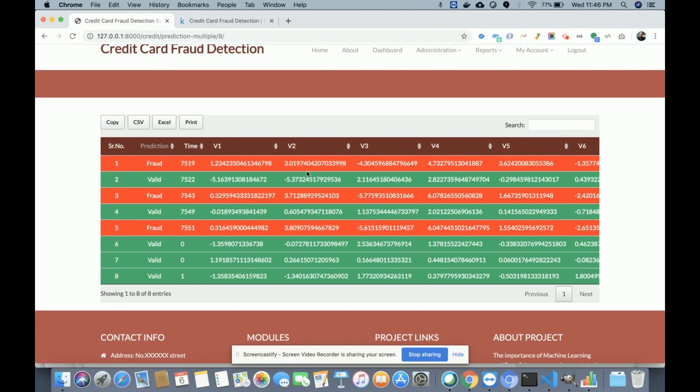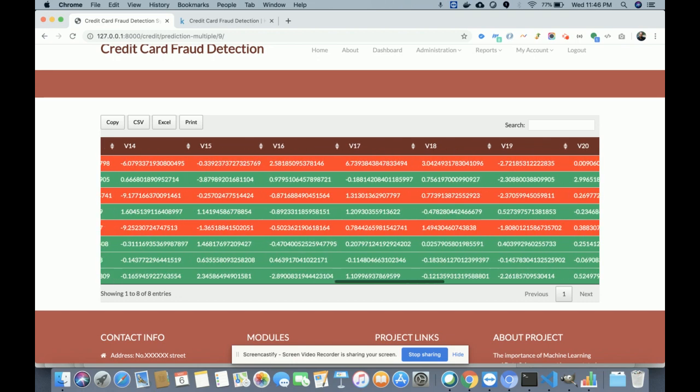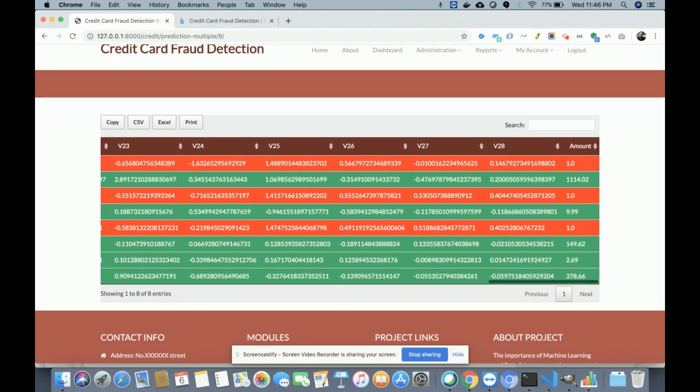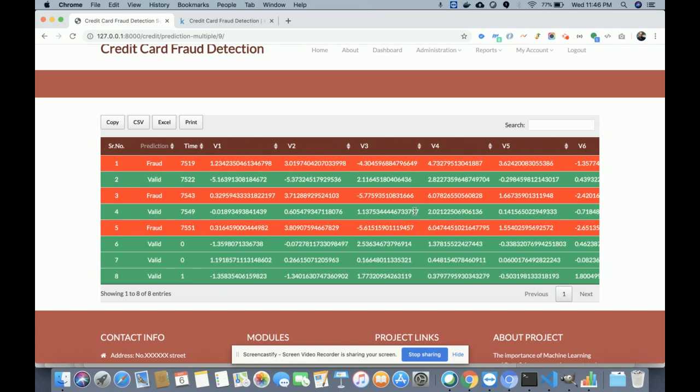So here you can see the red transactions are fraud transactions and the green transactions are the valid transactions, right? You can see the transaction value is very low in the case of fraud, and the transaction value is high in the case of valid transactions, right? So this is the data.